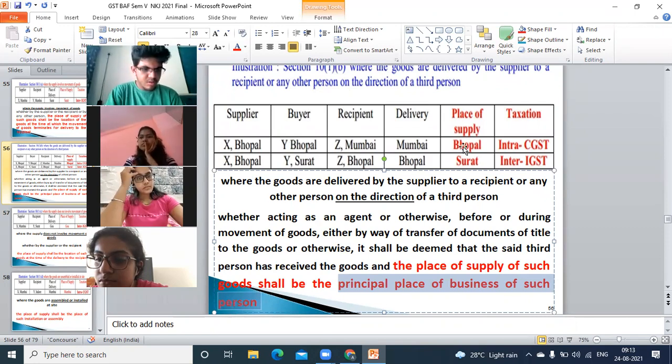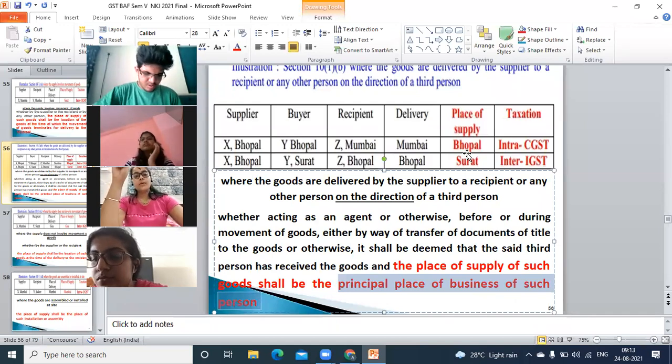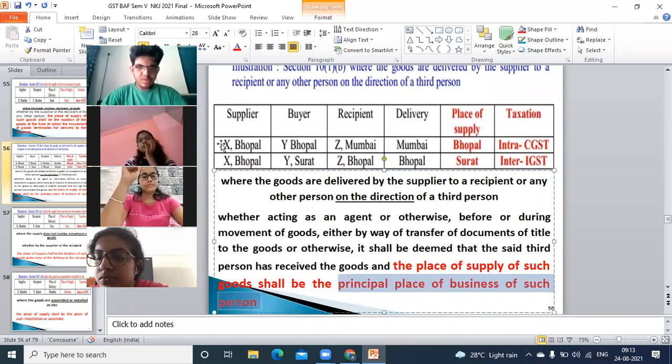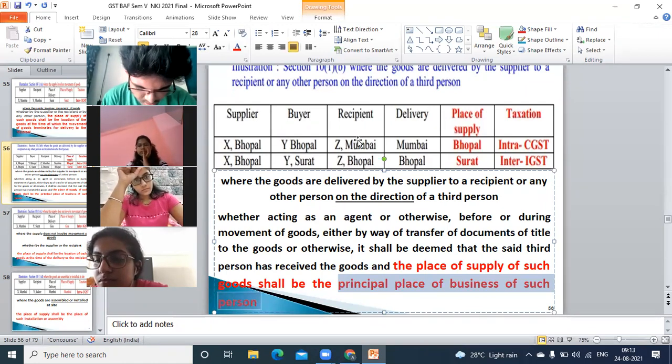In such cases, the place of supply will be considered as Bhopal. So suppose buyer is also from Bhopal and supplier is also from Bhopal, but actually the goods are delivered in Mumbai. Why? Because the recipient is there in Mumbai.